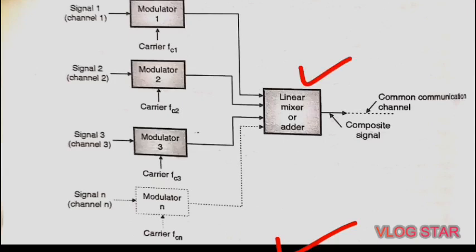Here the sum and difference frequency components are not produced. Only the algebraic addition of the modulated outputs takes place. Different signals are thus added together in the time domain, but they have separate identity in the frequency domain. We can see this in this figure.